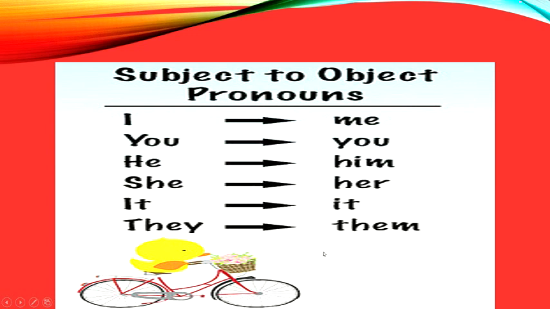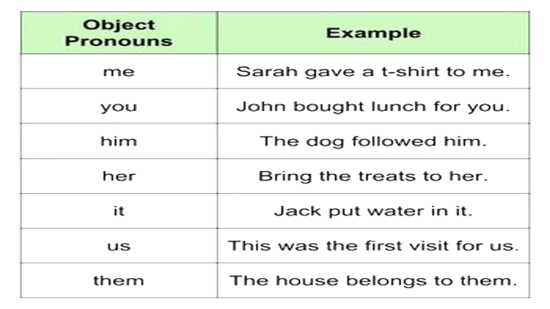So both the words replace the same noun. But in subject place, they is used. At object place, them is used. We'll further discuss this. So here are the examples wherein subject pronouns are changed to object pronouns. Let us understand them with the help of these sentences. Sarah gave a t-shirt to me. So me is a first person personal pronoun at object place. John bought lunch for you. You remains you. We have already discussed.